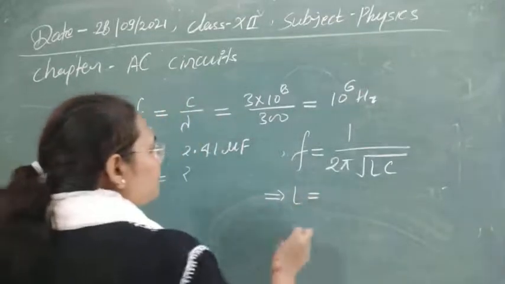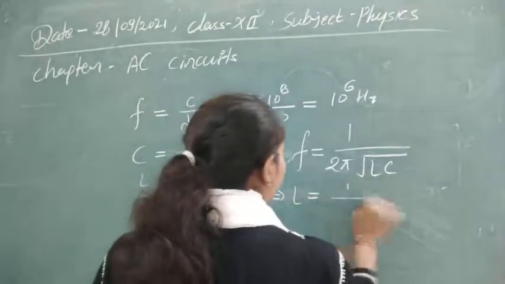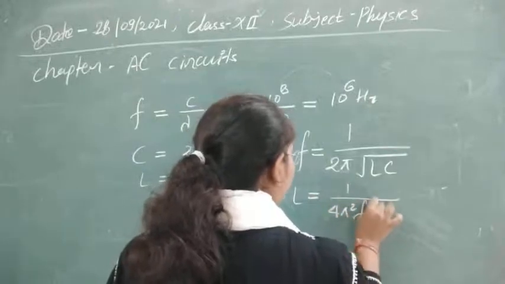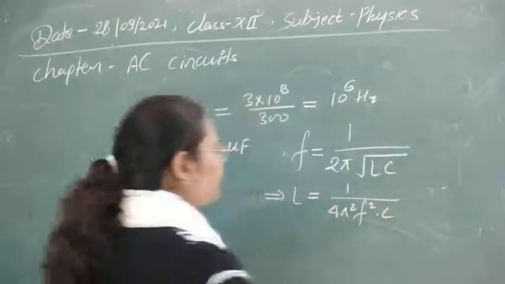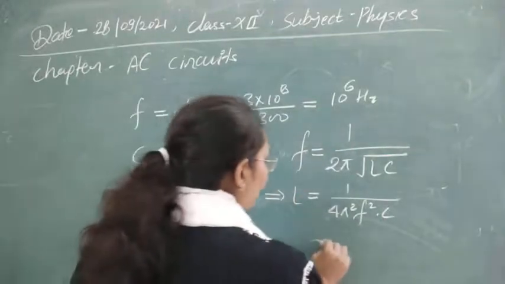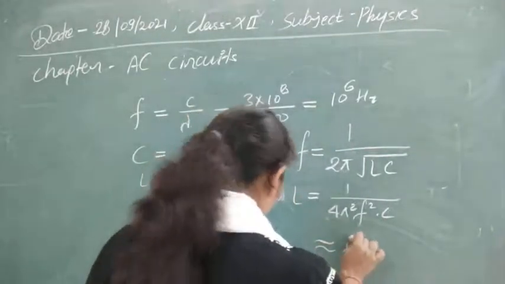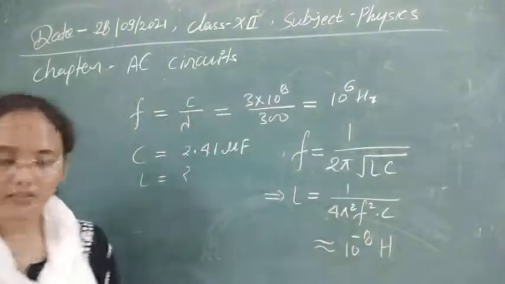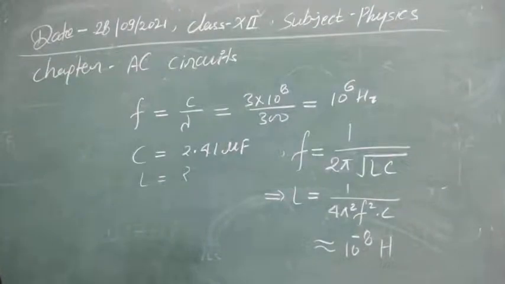So this can be written as L is equal to 1 upon 4 pi square f square into C. Now you can use all these values, and if you solve, the order is obtained as 10 to the power minus 8 Henry. So this is the answer for our question.